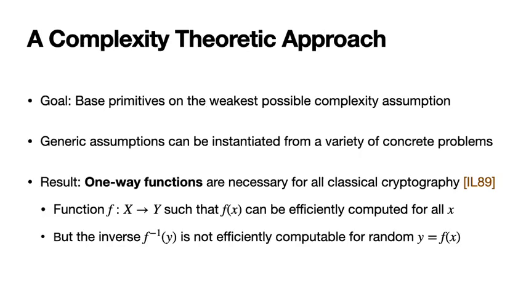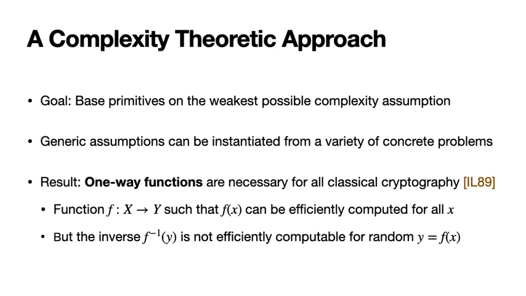So this insecurity naturally leads to the following goal, which is the holy grail of theoretical cryptography: we want to base our primitives on the weakest possible complexity assumption in order to hedge our bets against our assumptions turning out to be false. And we want it to be a complexity assumption because these generic assumptions can be instantiated from a variety of concrete problems and they tend to be weaker than specific assumptions.